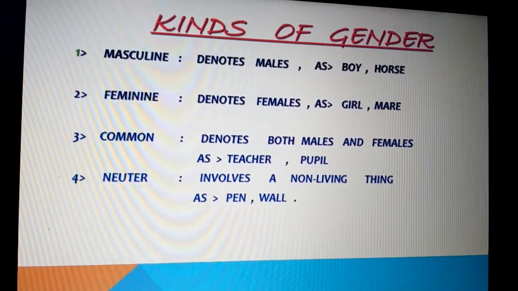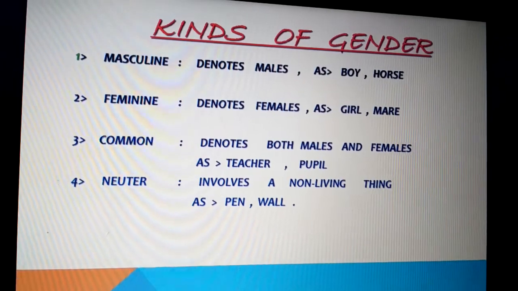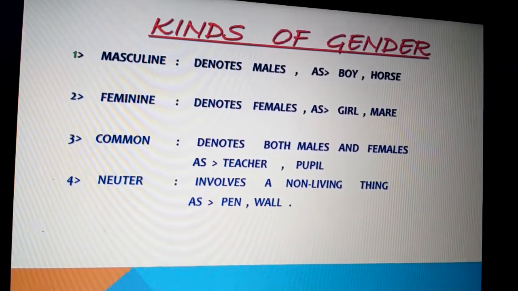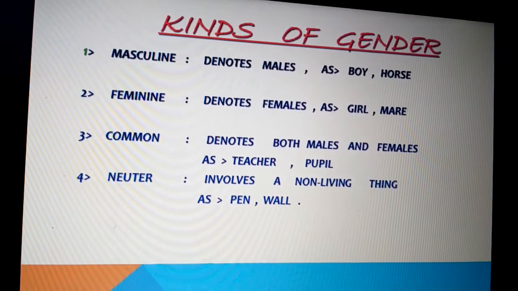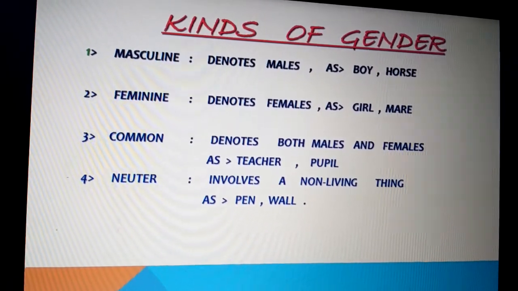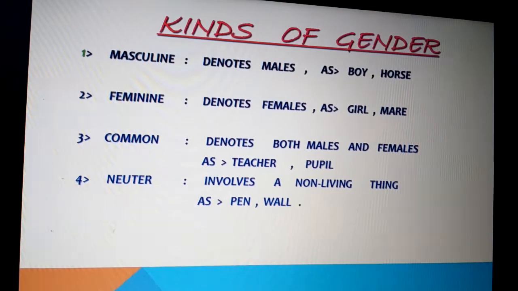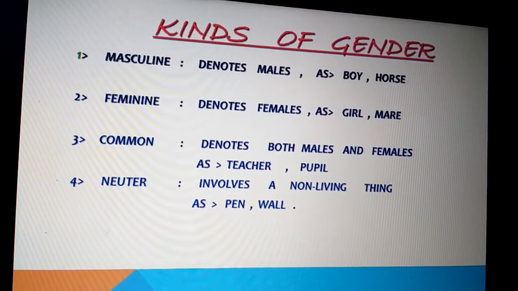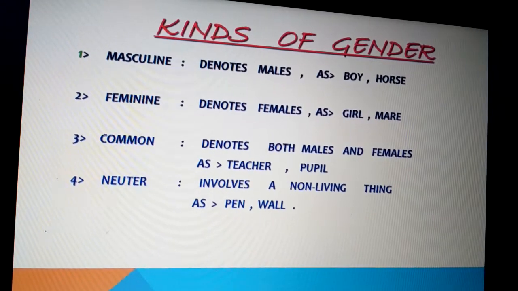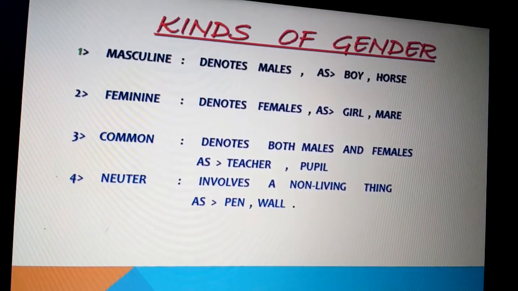Masculine gender, as you know, denotes males, as boy, horse. Feminine gender denotes females, as girl, mare. Common gender denotes both males and females, as teacher, pupil. Neuter gender denotes a non-living thing. It involves something which is neither a male nor a female. For example, pen.